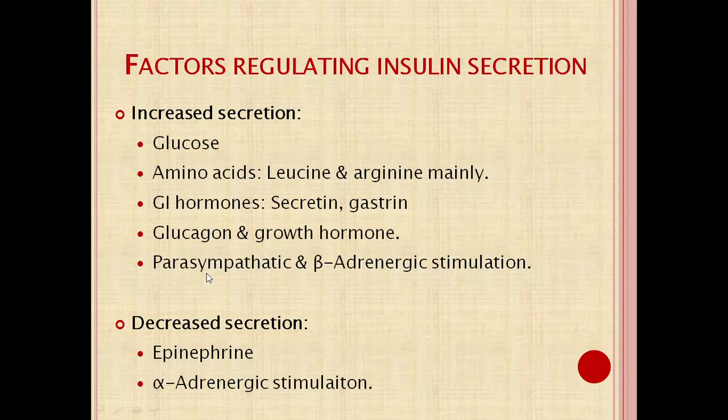Along with that, parasympathetic stimulation and specifically beta adrenergic stimulation also lead to increased insulin secretion. So remember, all those factors lead to an increase in glucose level. An increased glucose level in the feeding state leads to increased insulin secretion. Insulin secretion is decreased by epinephrine and alpha adrenergic stimulation.